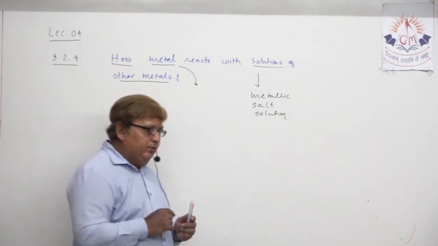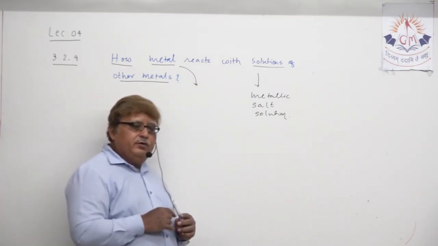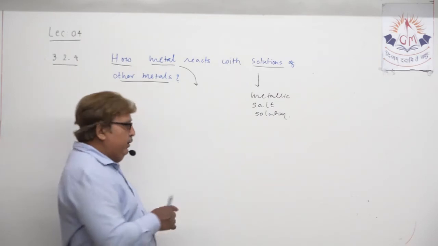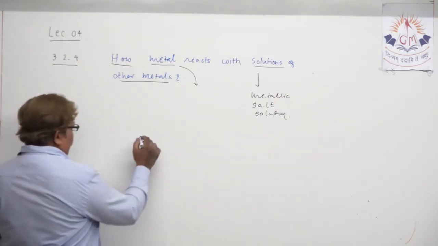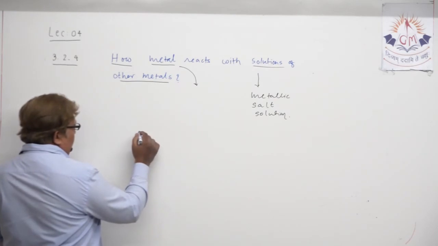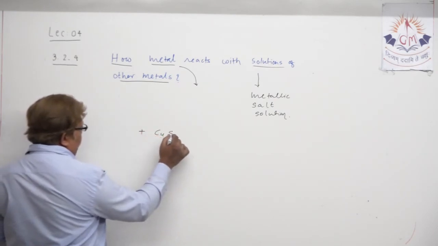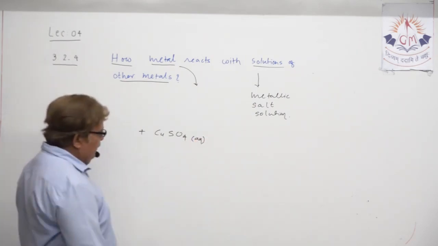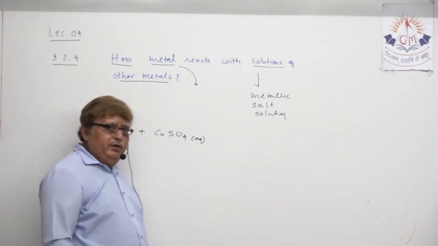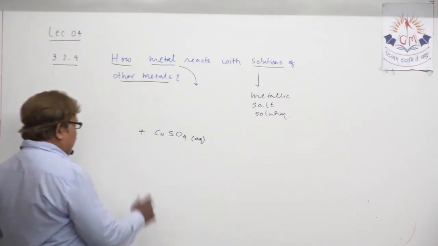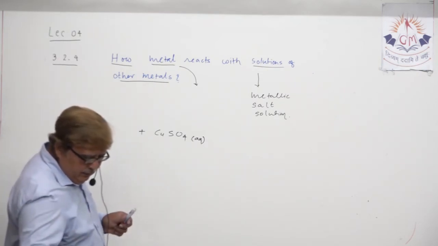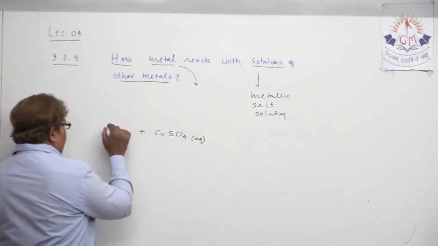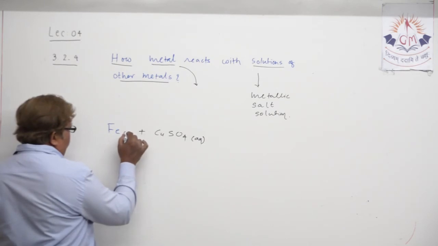Now just try to understand one equation that we already have discussed also. In one vessel, if you take copper sulfate solution, understand, copper sulfate solution in one vessel, and in that vessel if you place, can you remind, an iron rod, ferrous rod.